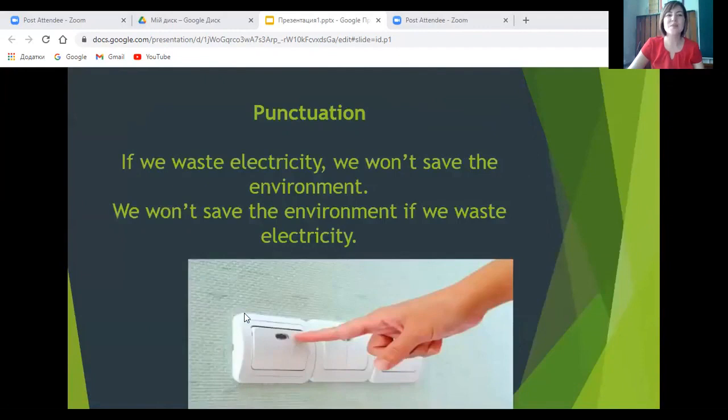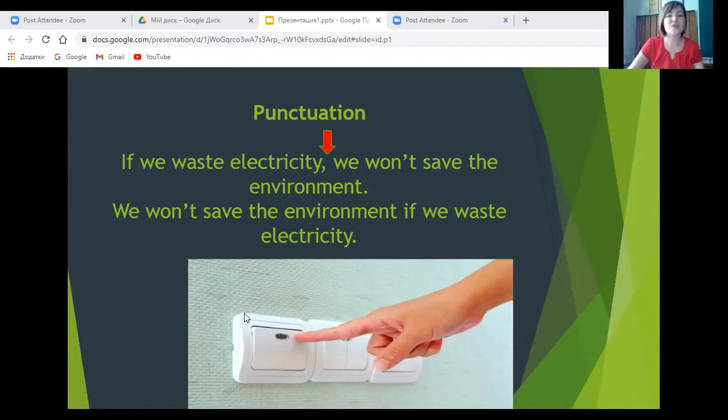The if clause may come either first or second in the sentence. So be mindful of the punctuation, because if the condition comes before the result, then we need a comma to separate two clauses. For example, if we waste electricity, we won't save the environment.